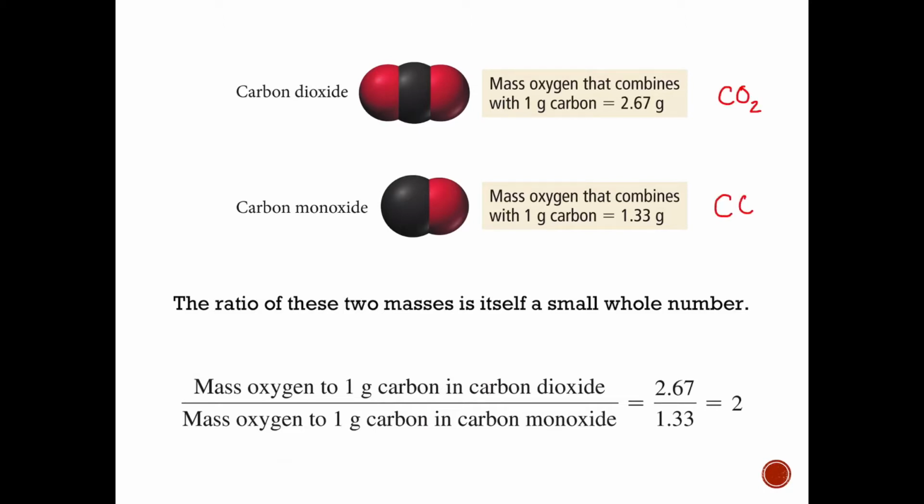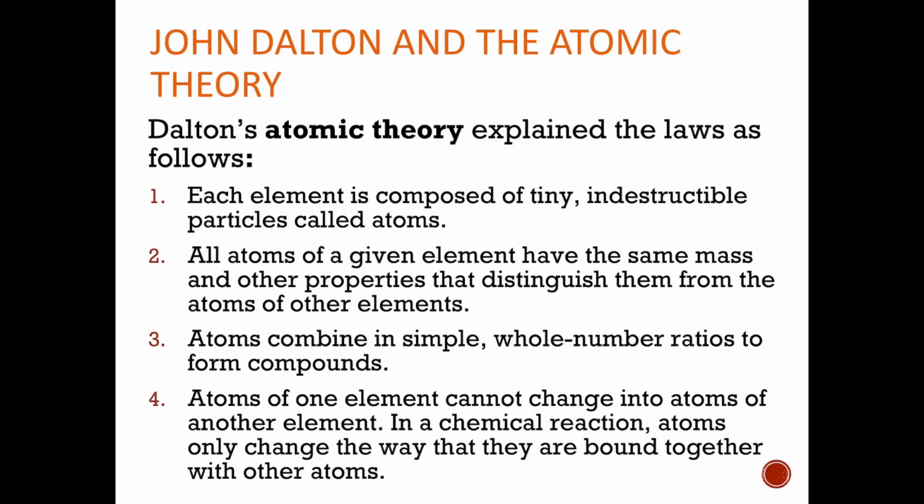Carbon dioxide, right? Carbon dioxide is CO2. Carbon monoxide is CO, right? So these are in whole number ratios, and you can also find their mass ratios, just like we were doing with hydrogen and oxygen in the previous slides. If we do that for carbon dioxide, then for every 1 gram of carbon, we have 2.67 grams of oxygen, and in carbon monoxide, for every 1 gram of carbon, we have 1.33 grams. If we take the ratio of these two, 2.67 to 1.33, then we get a whole number, okay? So there you are. That is the law of multiple proportions.